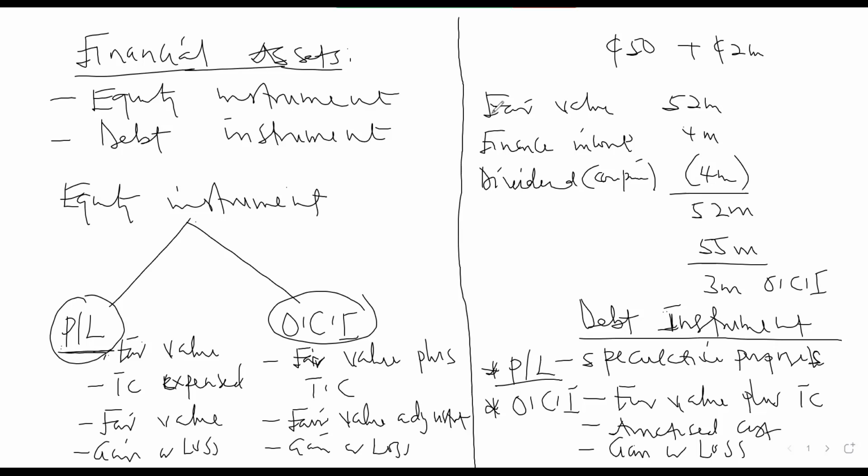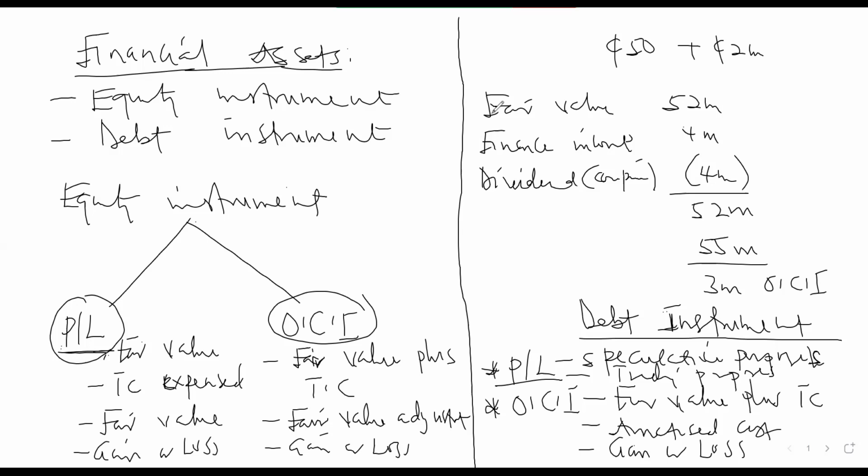or the question can specifically state that the person is classifying the instrument through profit or loss, or they can say this is for trading purposes. So if they say for speculative purposes or for trading purposes, that means the classification is through profit or loss, or the question can even tell you that it is through profit or loss.